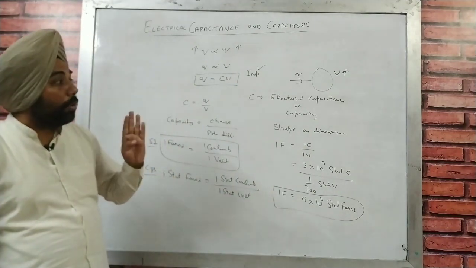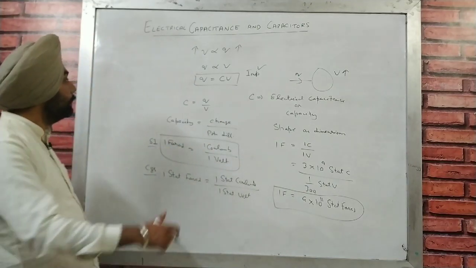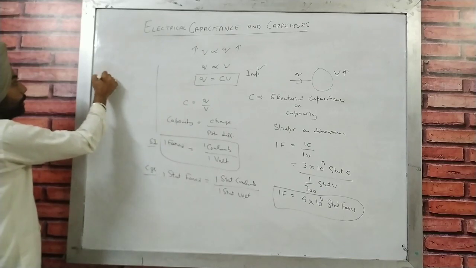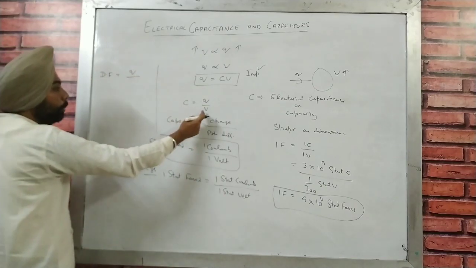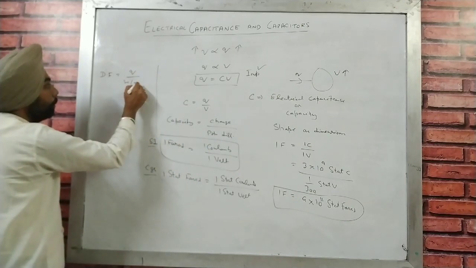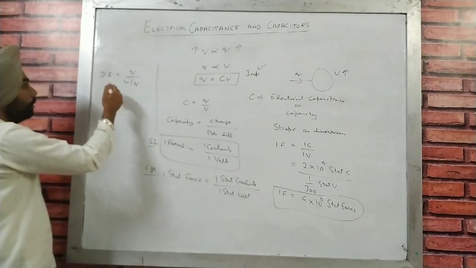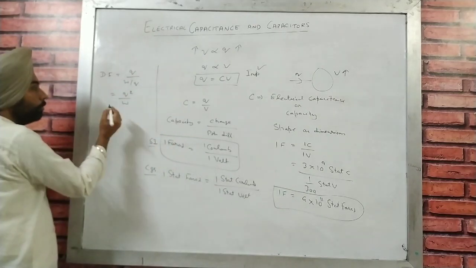Now, we can also make a dimensional formula for capacity or electrical capacitance as well. For dimensional formula, we know the formula here. So that is dimensional formula for capacity is charge upon potential. Now, what is potential? Potential is work upon charge. We all know electric potential is work upon charge. So, which can be written as Q square upon W, which is work.